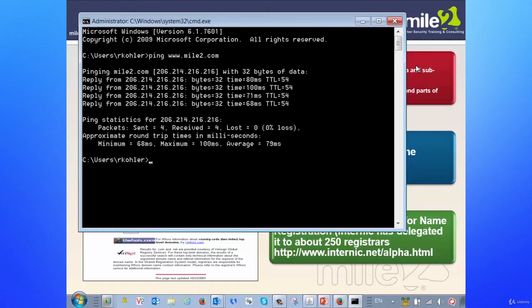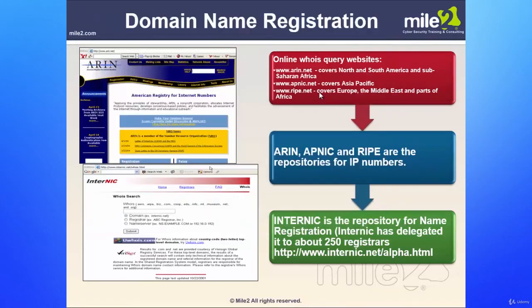It is also very important to look into and get a little bit of idea from what that looks like. So in our case here, when we pinged mile2.com, the DNS server knew that mile2.com was at this IP address of 206.214.216.216. All right. Now, rather than us remembering this number, we just need to remember the name. And that gets kept track of by DNS records, which we'll talk about here shortly.